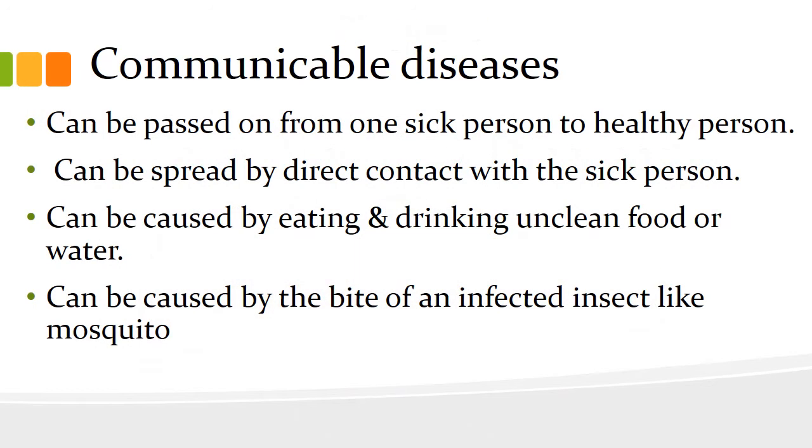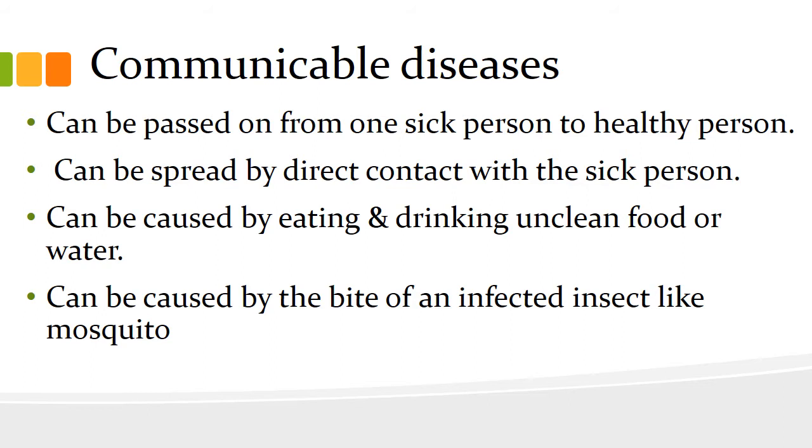Communicable diseases, as the name suggests, can be passed on from a sick person to a healthy person by the small living things called germs. How are they caused or spread? When we come in direct contact with the sick person, which means when we shake hands with them or just sit near them. And the second way is when we eat contaminated food or drink unclean water.